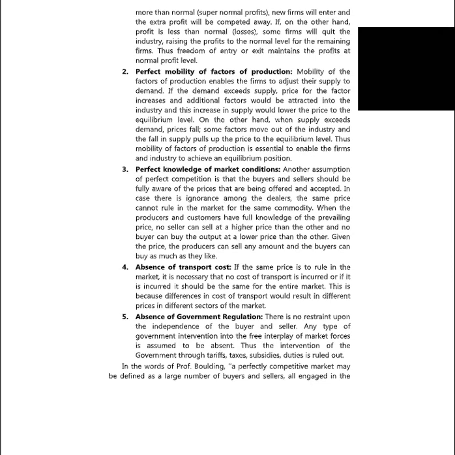Next, perfect knowledge of market conditions. Another assumption of perfect competition is that the buyers and sellers should be fully aware of the prices that are being offered and accepted. In case there is ignorance among the dealers, the same price cannot rule in the market for the same commodity. When the producers and customers have full knowledge of the prevailing price, no seller can sell at a higher price than the other, and no buyer can buy the output at a lower price than the other. Given the price, the producers can sell any amount and the buyers can buy as much as they like.